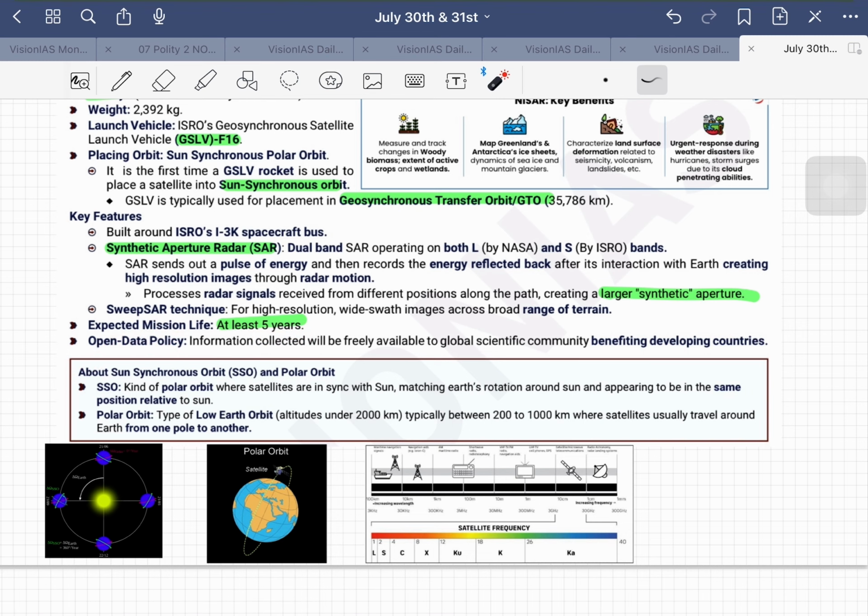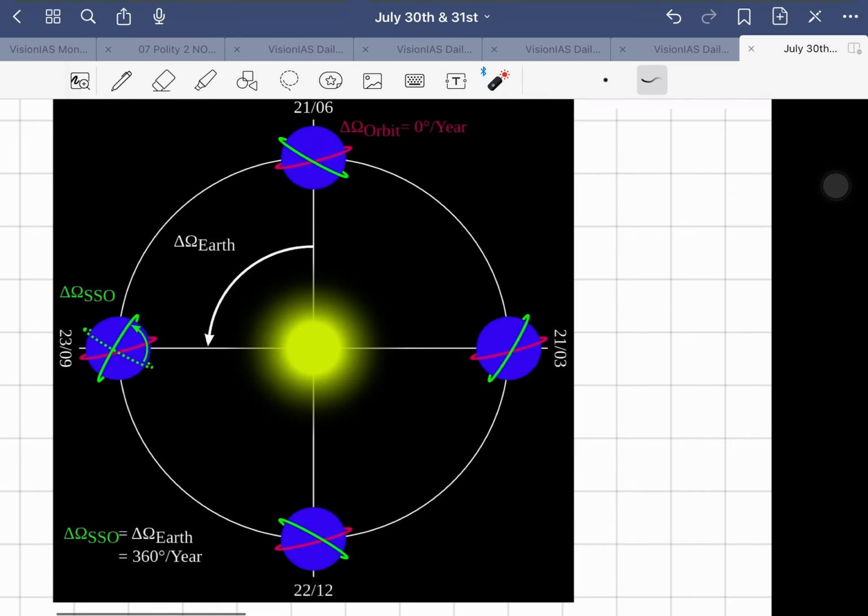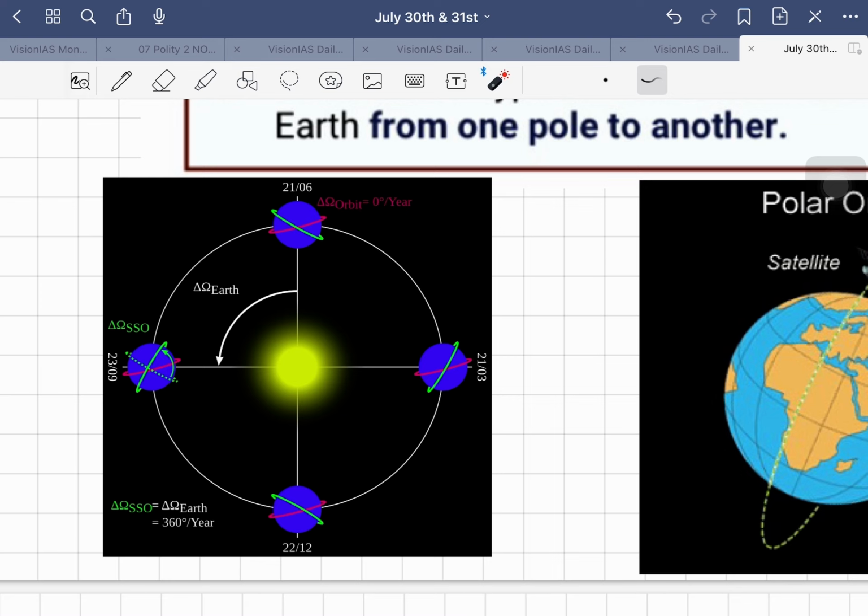That's about this NISAR project. And now let us understand the sun synchronous and polar orbit. Sun synchronous is nothing but to be put in place very easily. This is sun. That satellite has to face the sun all the time. For that, what we need to do, this red marking is this Earth's equatorial belt, if you can understand simply, and this green color thing is nothing but this sun synchronous satellite's position. So no matter what direction it will go, it will always have a sun's face, right?